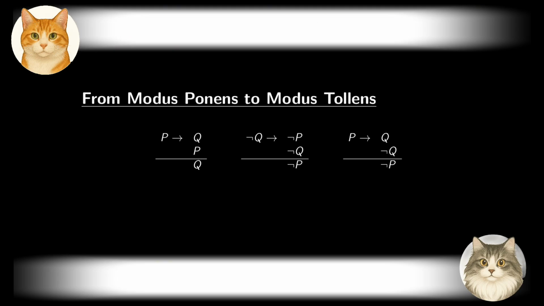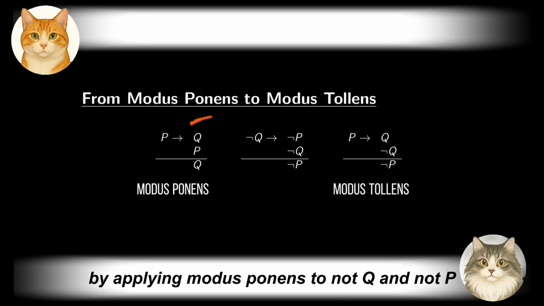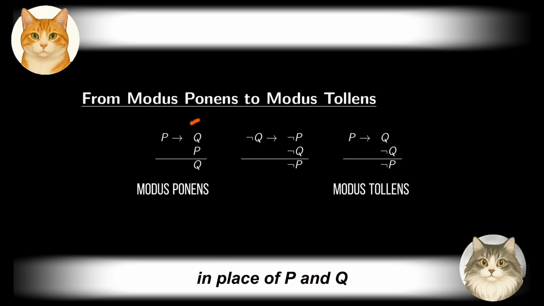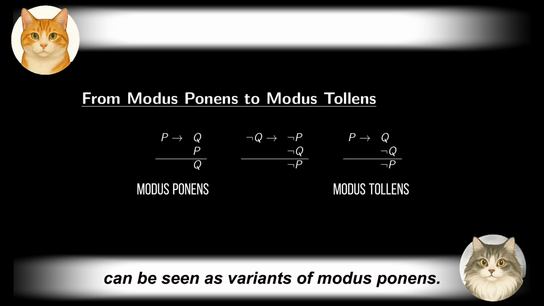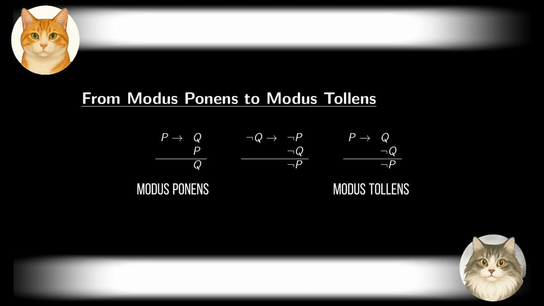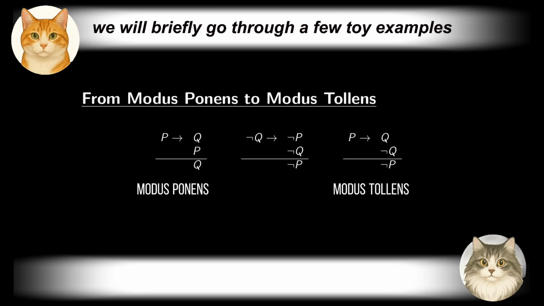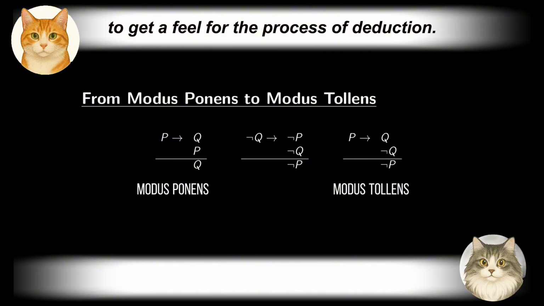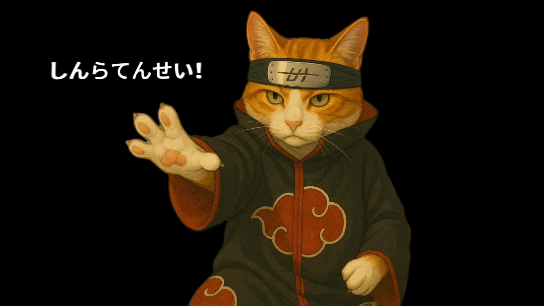As an example of application, by applying modus ponens to not Q and not P in place of P and Q, and using the equivalence given by the law of contraposition, we obtain modus tollens. This explains why the rules of inference introduced in the previous session can be seen as variants of modus ponens. The use of rules of inference allows us to derive true conclusions from true premises. Mastery of their application, of course, requires training and experience. In the next session, we will briefly go through a few toy examples to get a feel for the process of deduction.